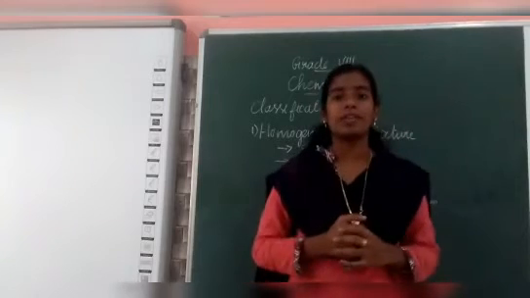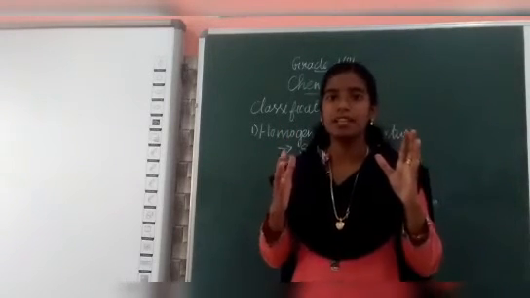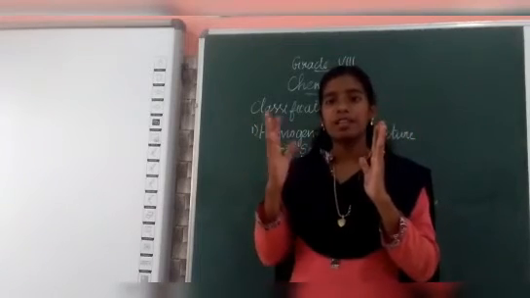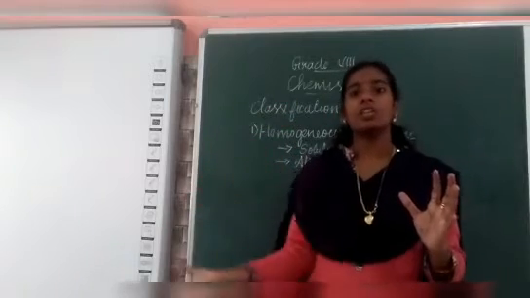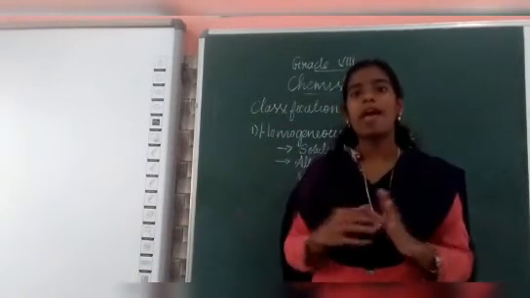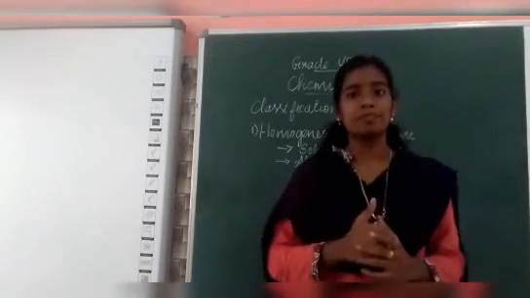Next is alloy. Alloy means there should be a metal. This metal should mix with some other metal or non-metal to form an alloy. This also comes under homogeneous mixtures.